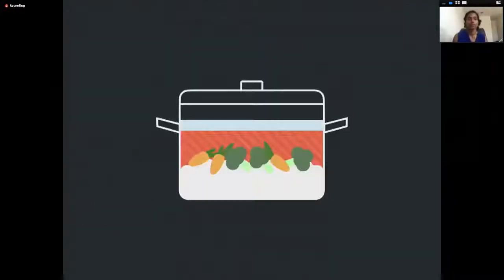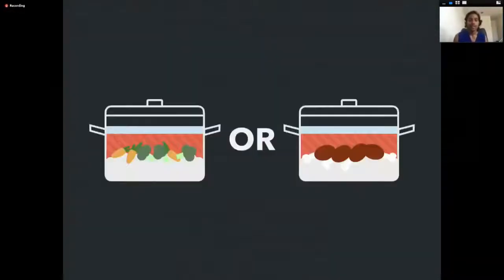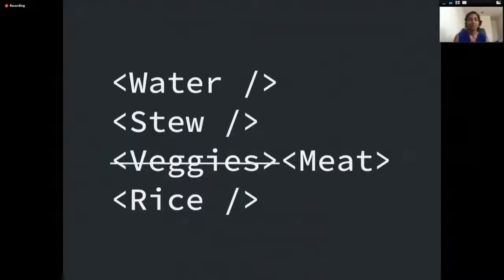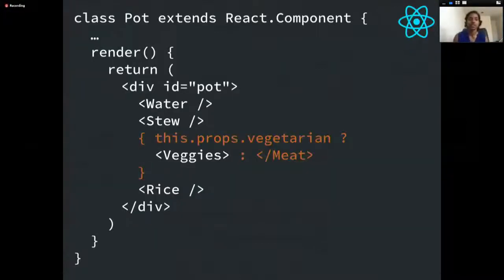And so the thing with jollof is that you don't always want vegetables. Sometimes you want meat, because it depends, again, on your preference, so if you're vegetarian or not. And so what we want to do is create a meat layer that replaces the vegetable layer. So we're going to create this prop called vegetarian, and vegetarian is a Boolean.